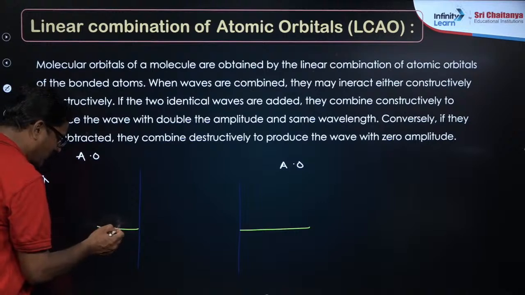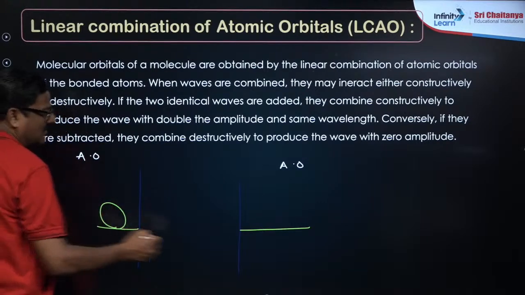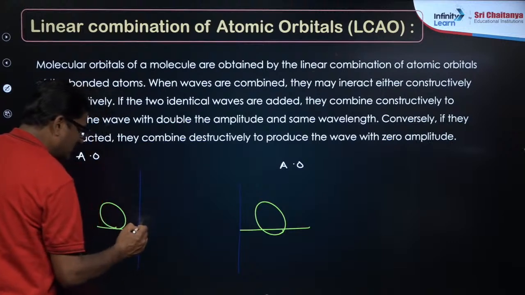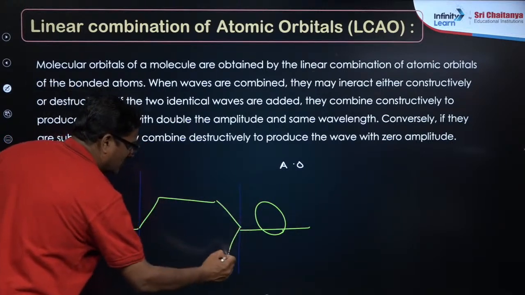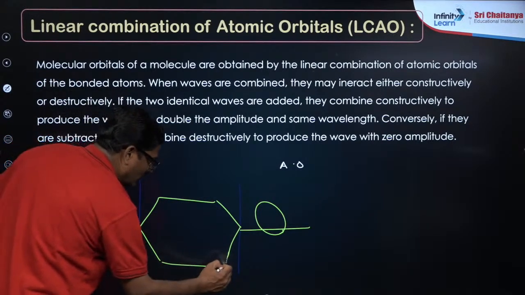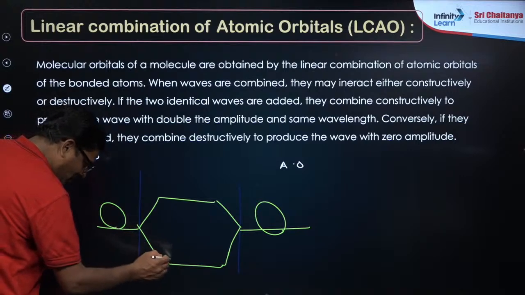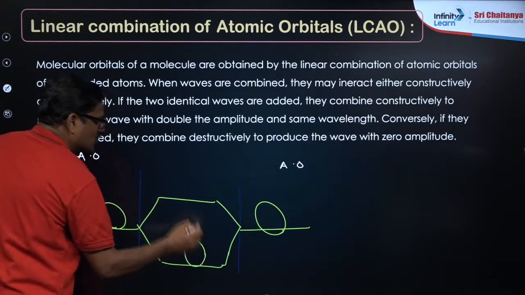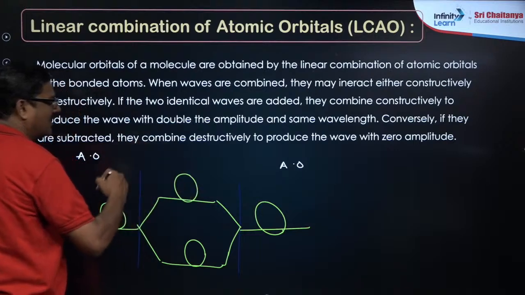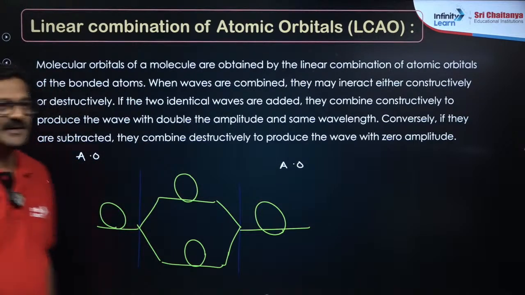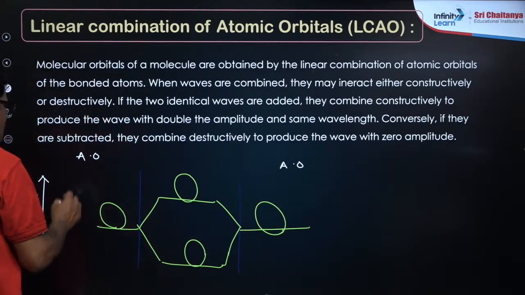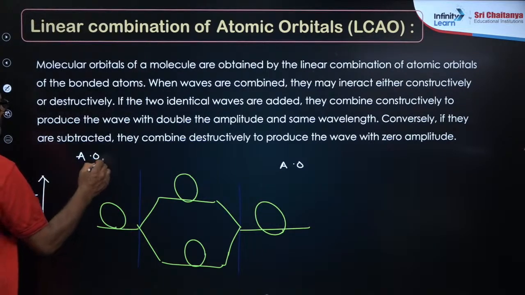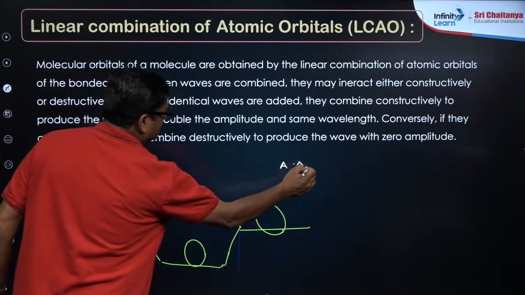So this is the atomic orbital, and this is an atomic orbital with similar energy. They combine and form two sets of orbitals, one low energy orbital and another high energy orbital. So low energy orbital, high energy orbital, okay? So this is the atomic orbital of atom A, and this is atom B.